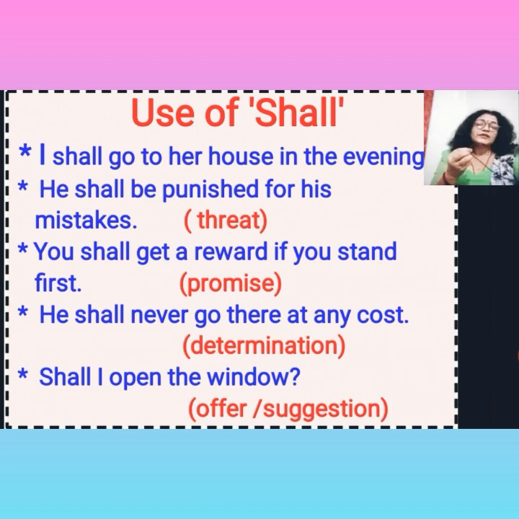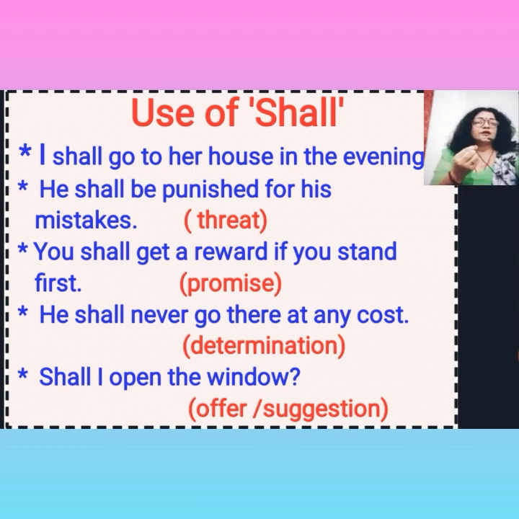Now fourth, he shall never go there at any cost. Determination again. Then, shall I open the window? Here an offer or suggestion is given through this sentence. So children, remember shall is also used with the first person. What is first person? First person is I only. So it is used with the first person in interrogative sentences to express an offer or suggestion. Like here it is given, shall I open the window?